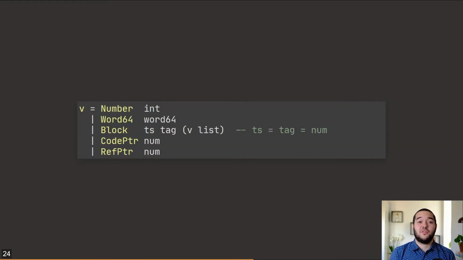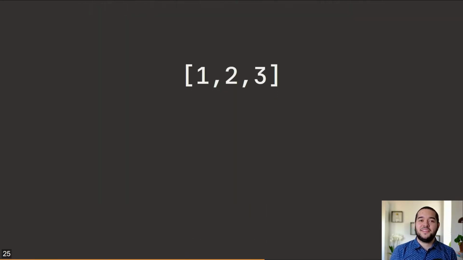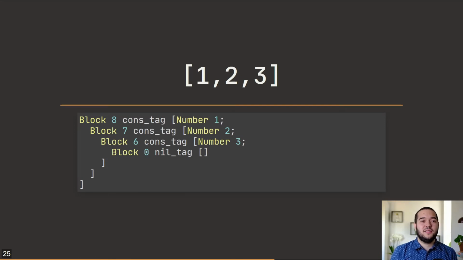Values in DataLang are represented by this data type. We have unbounded integers, words, blocks of contiguous values with a constructor tag and a uniqueness timestamp. We also have code pointers and value pointers. As an example, let's take the list 1, 2, 3, which is represented in DataLang as follows. The first block contains the head of the list, number 1, as its first value, followed by the tail of the list, which is itself a list, and is represented with a block as well.